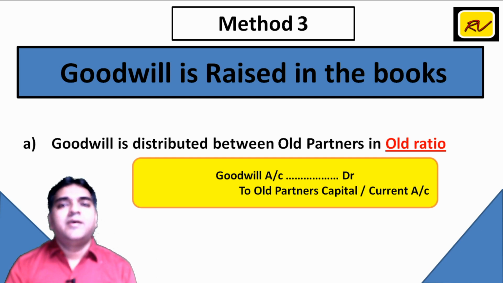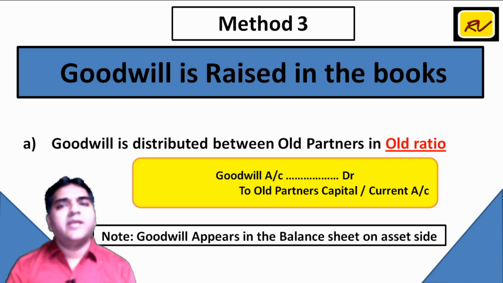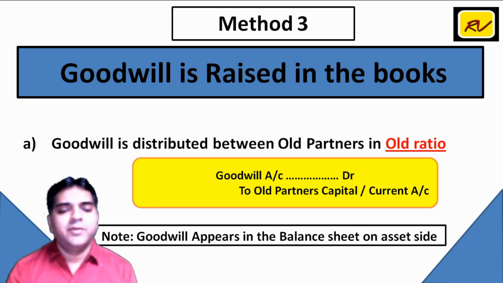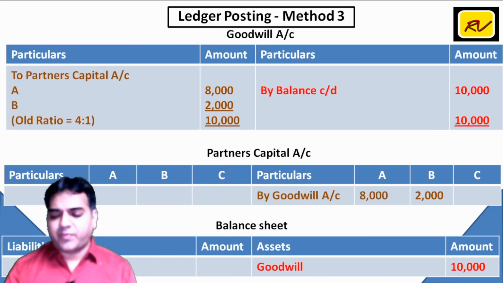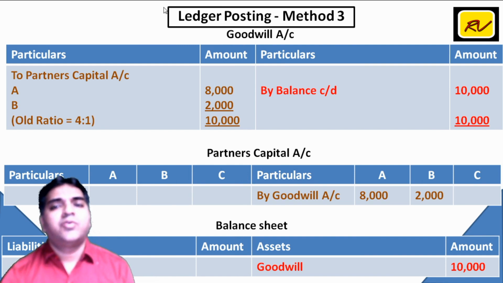If you observe, in the earlier two methods, goodwill account was debited and credited. Consequently, goodwill account was closed. Here we have only debited goodwill, and accordingly there is a balance which will be ultimately transferred to balance sheet. So under this method, goodwill will appear on the balance sheet asset side. So if we see the ledger posting, our first entry was goodwill account debit to partners capital account.